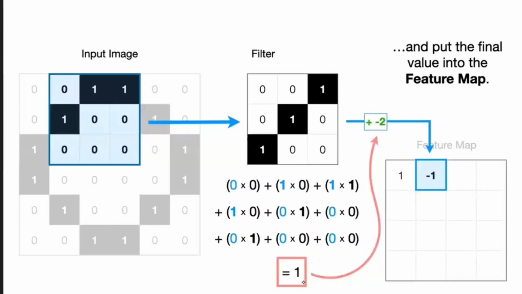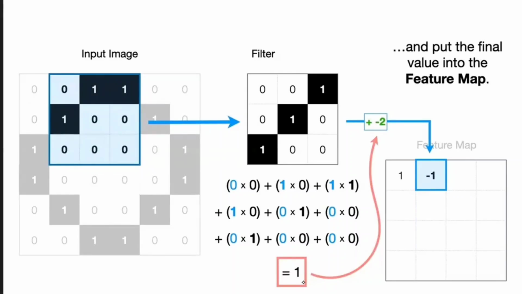Sir, how have you selected this bias? Minus 2, is the bias always fixed, or how have you selected the bias? Bias will be selected based on the back propagation. Here also it is going to apply the same concept of back propagation. Every time the weights will be updated. How we have done in the artificial neural networks, how the bias and the weights are updated, in the same way here also. Right?